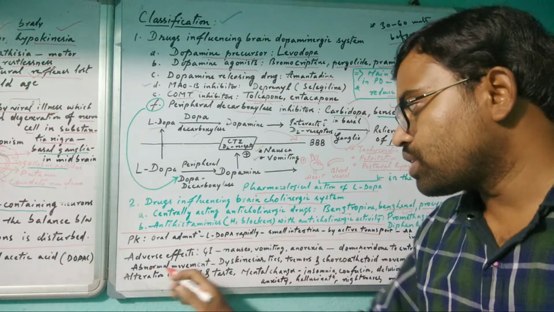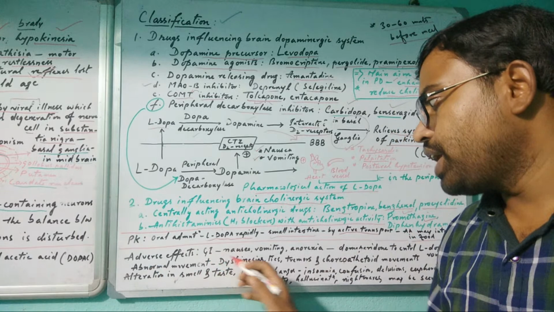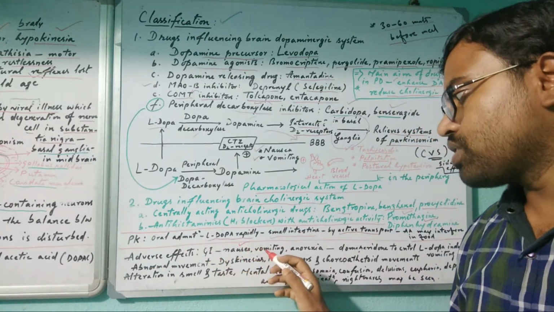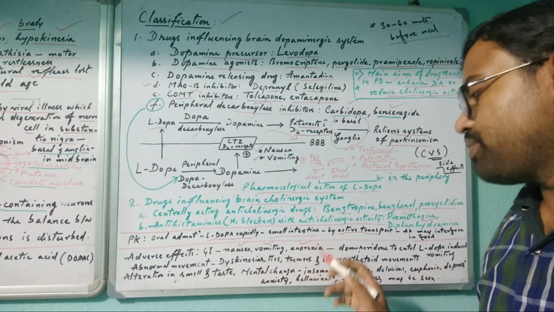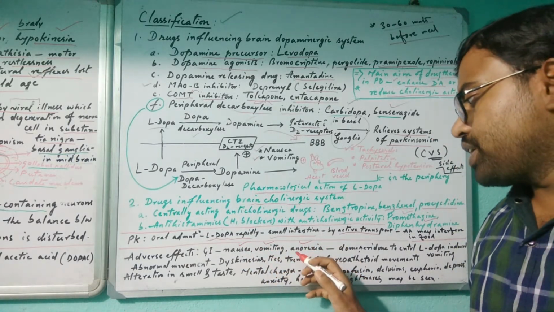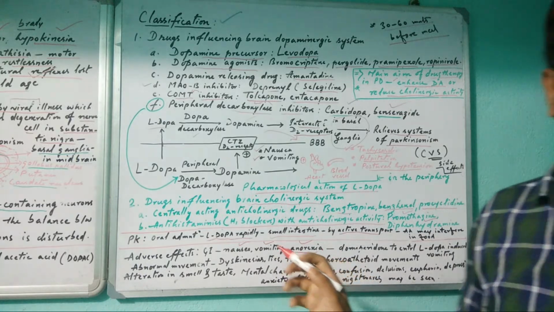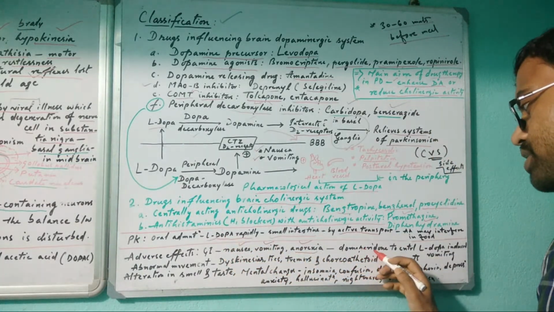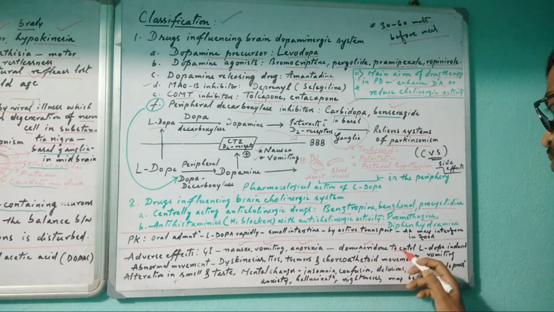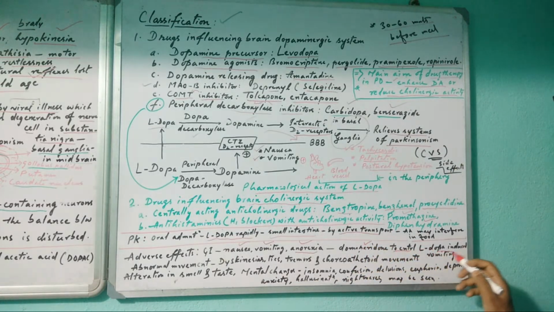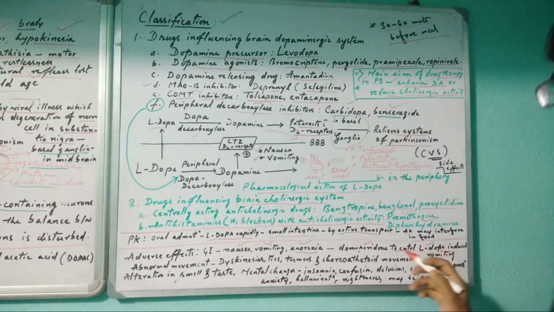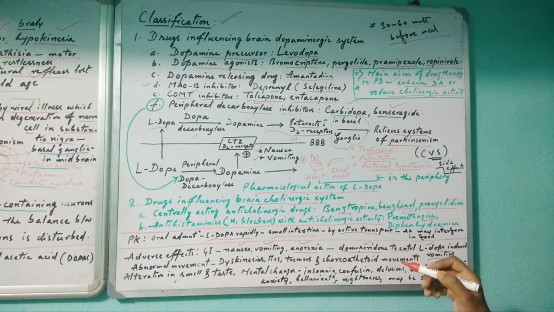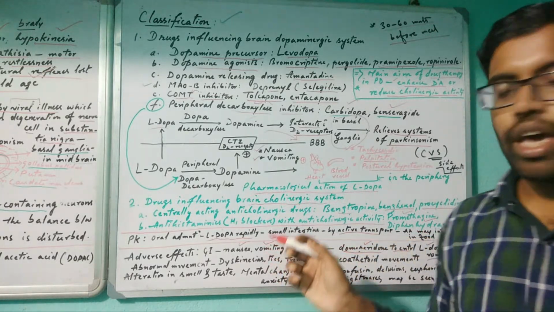Then adverse effects. What are the adverse effects? In the gastrointestinal tract, nausea, vomiting and anorexia will occur. Anorexia means loss of appetite; there is no feeling of hunger. Then domperidone is the drug to control L-DOPA induced vomiting. Because L-DOPA induces vomiting or nausea, domperidone is the drug which can stop that action.